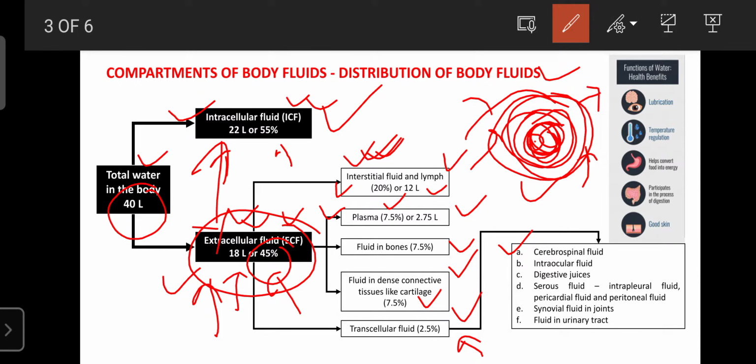The major functions of cerebrospinal fluid are that it nourishes the brain and spinal cord and protects them from physical, chemical and mechanical injury. Also it acts as a shock absorber or heat absorber.